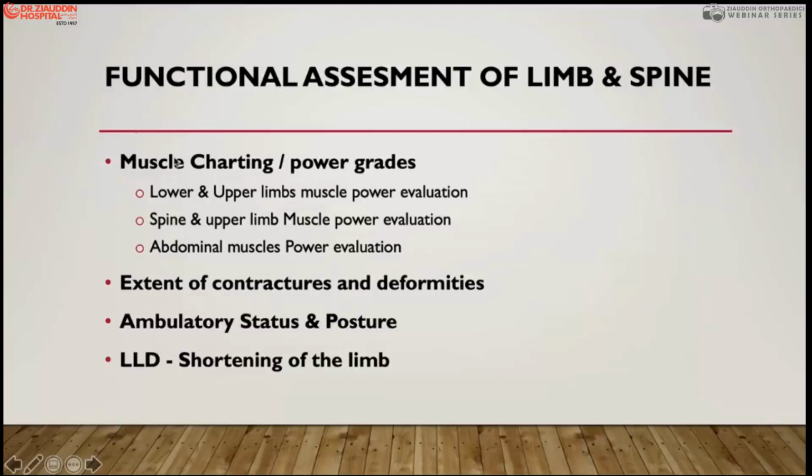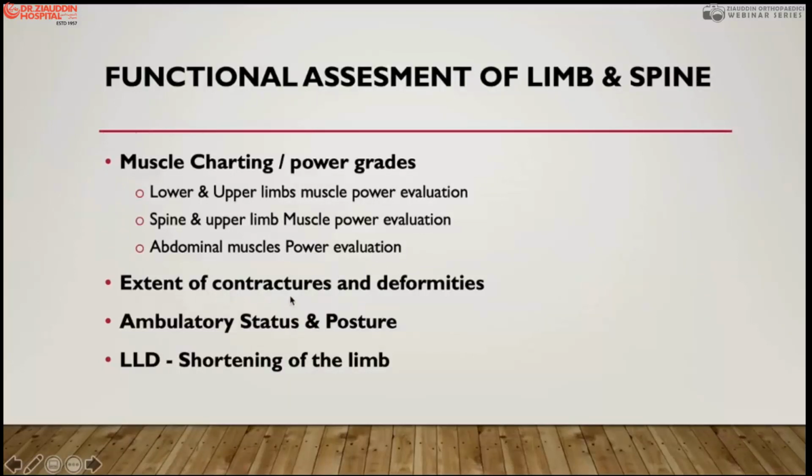The first and very important parameter is muscle charting, to know the power grades. Mostly in the examination, you forget to evaluate the spine and abdominal muscles. Along with the lower limb and upper limb muscle power assessment, you also need to assess the paraspinal and abdominal muscles, because in gluteal paralysis you may need a muscle transposition, maybe rectus, maybe abdominal obliques, or sometimes the flexor of the hip joint, to restore the power of the glutei.